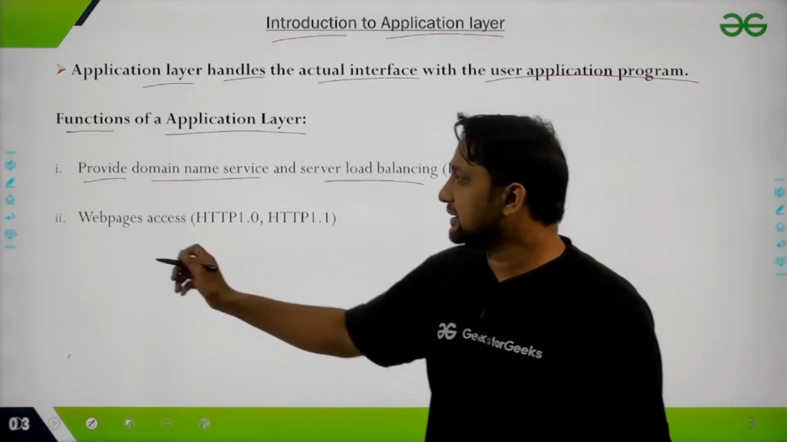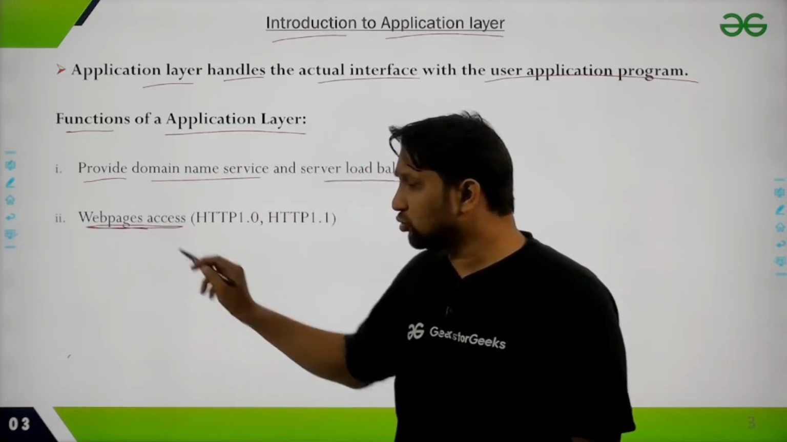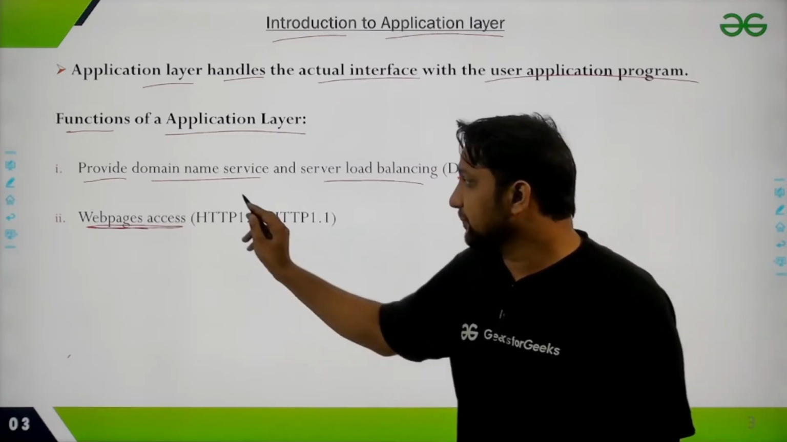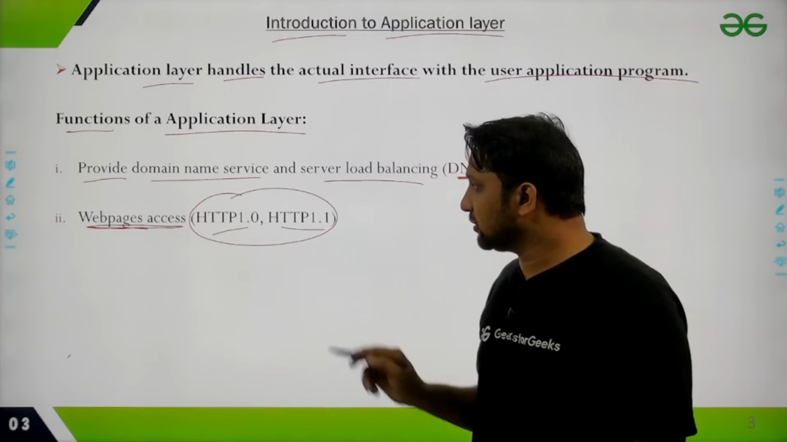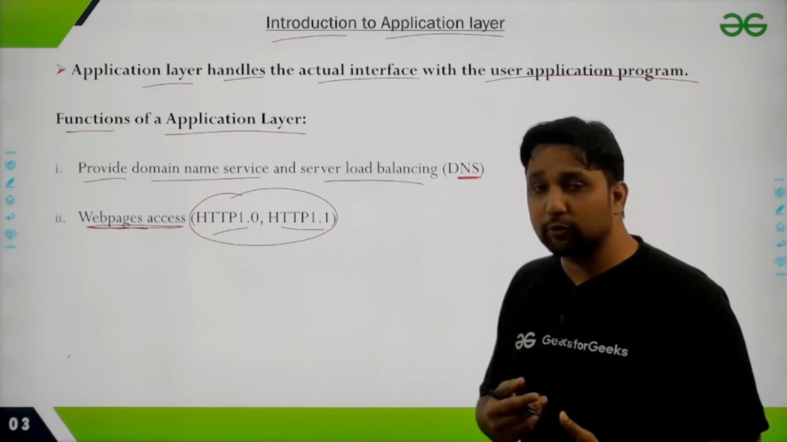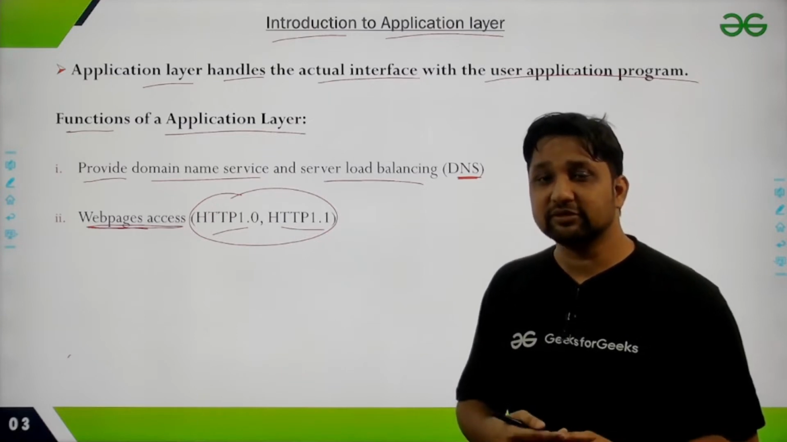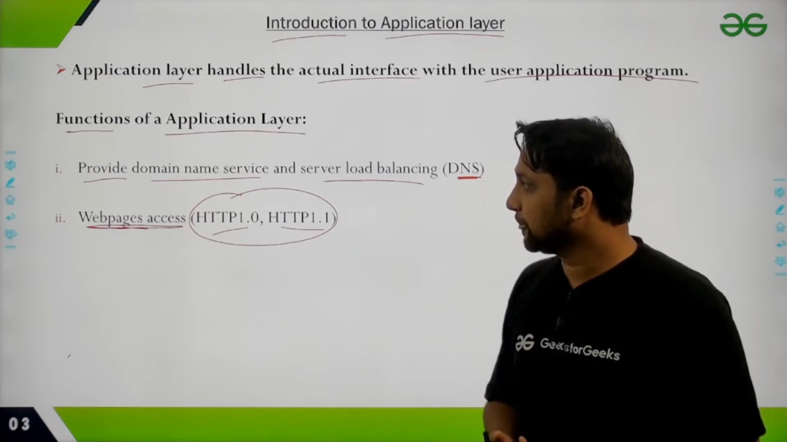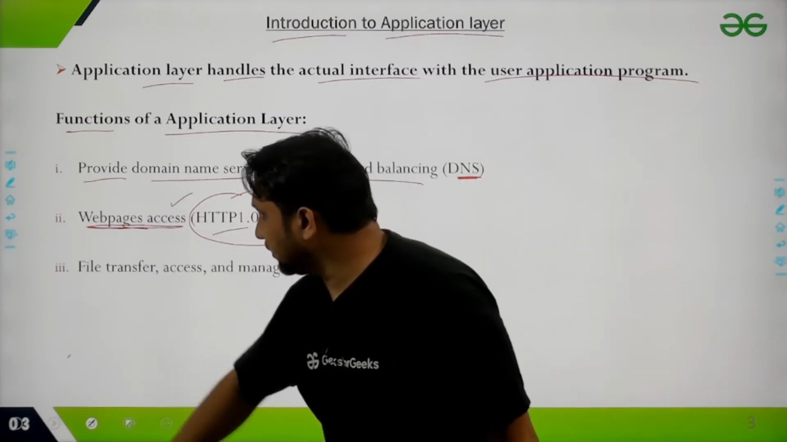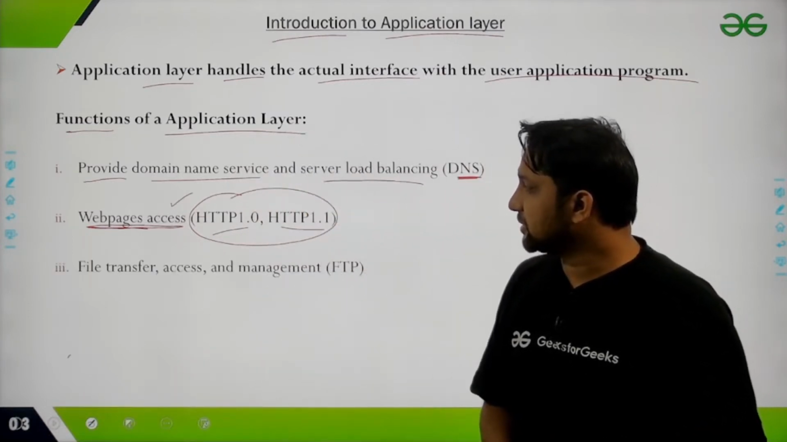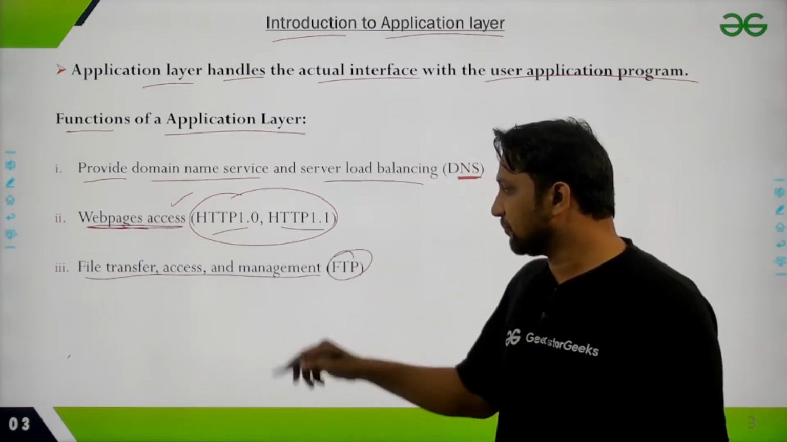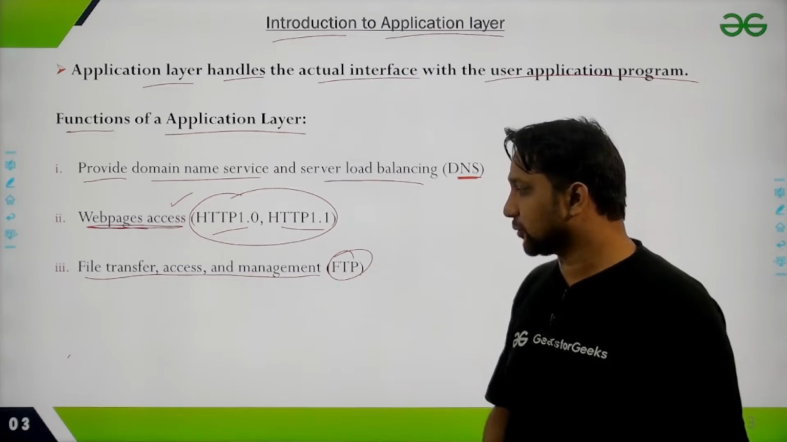Another one is if you want to access web pages. In that case, you use the HTTP protocol. There are different versions of HTTP protocol. There is also another protocol, HTTPS, which is used for security purposes. This is used for web page access. And another function of application layer is file transfer, access and management, which is done with the help of FTP protocol, file transfer protocol.